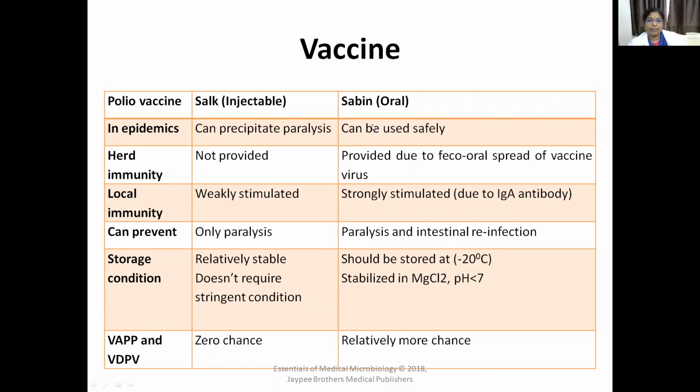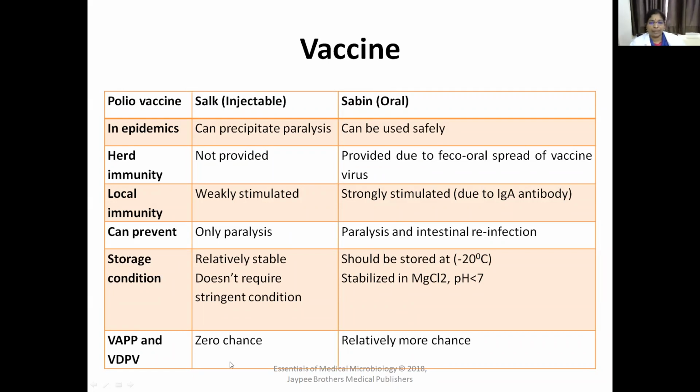In epidemics, OPV can be used safely, but there is danger in using injectable polio vaccine as it can precipitate paralysis. Herd immunity is provided with OPV due to fecal-oral spread of vaccine virus. The vaccine virus spreads in the community by this fecal-oral spread, so herd immunity is provided. With injectable polio vaccine, herd immunity is not provided. Local immunity is also strongly stimulated with OPV than IPV. With injectable polio vaccine, local immunity is weakly stimulated. IPV can prevent only paralysis, whereas oral polio vaccine can prevent paralysis as well as intestinal reinfection.